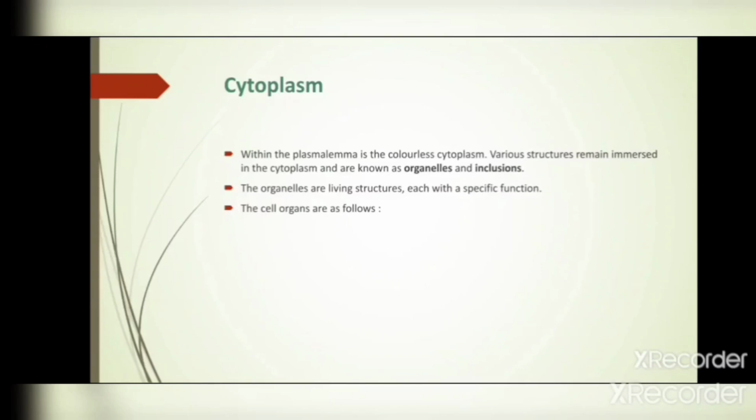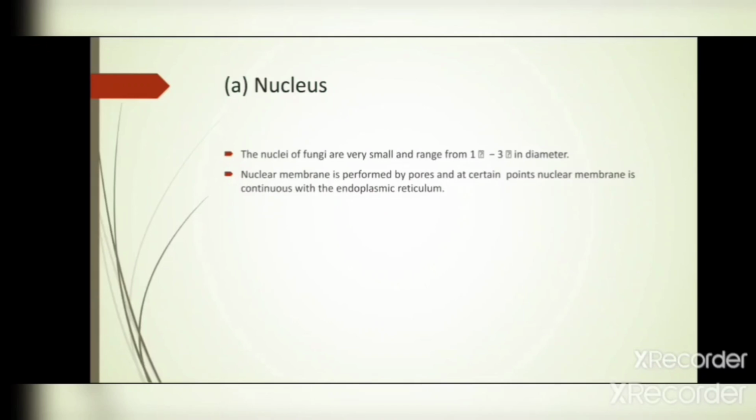Some materials are living and some materials are non-living. The living materials are called the organelles, and they have a function. Some materials are dead materials, called the inclusions, and they have no function. The organelles are living structures, each with a specific function. In the fungal cell, the organelles are as follows.